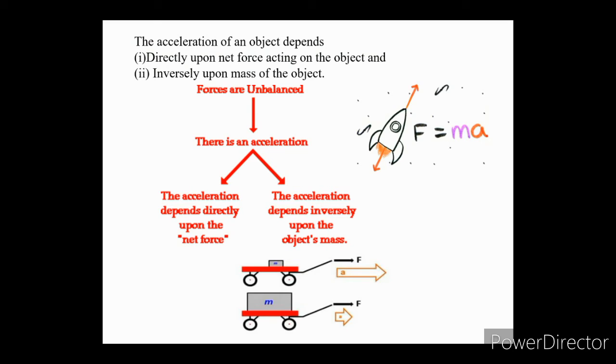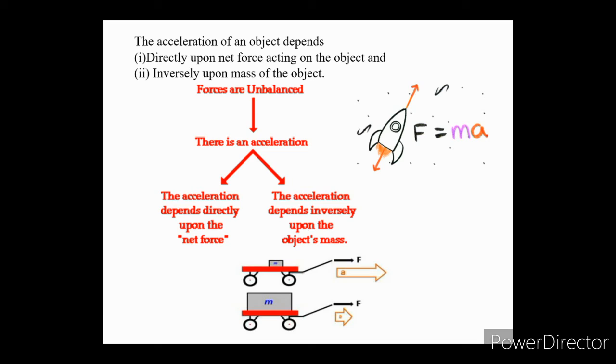In the first law of motion, we say that forces are balanced, but in this second law of motion, forces are unbalanced and the acceleration of an object depends upon two variables. The first one is the net force acting on the object and the second one is the mass of the object. Acceleration directly depends upon force and inversely depends upon the mass of the object.